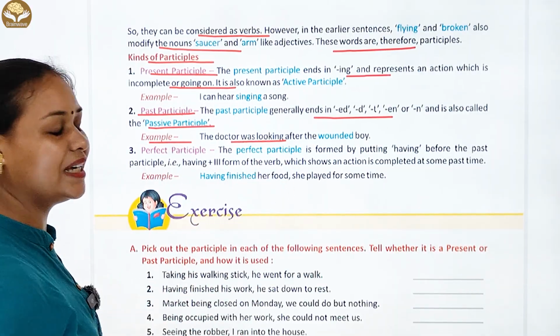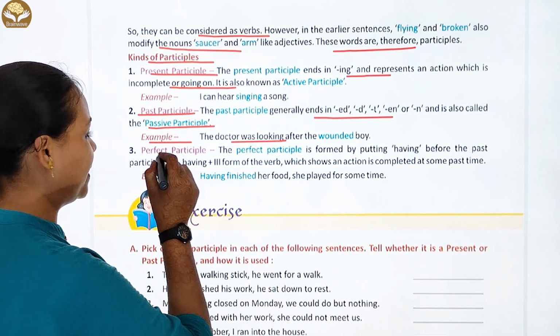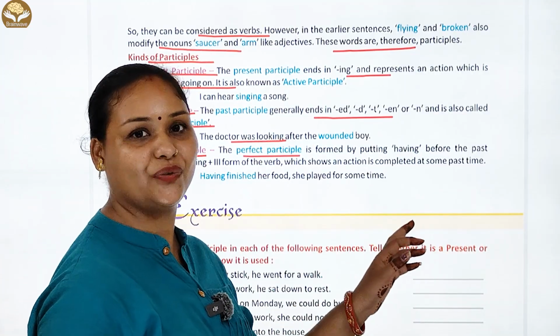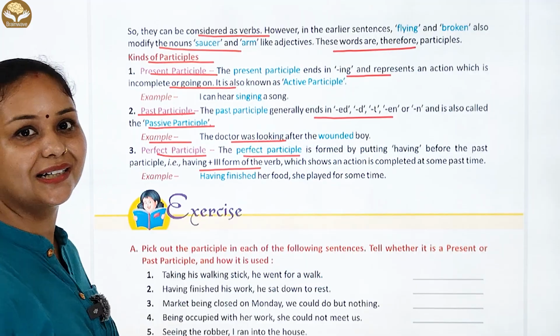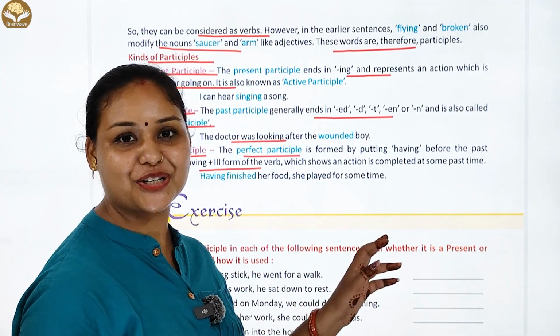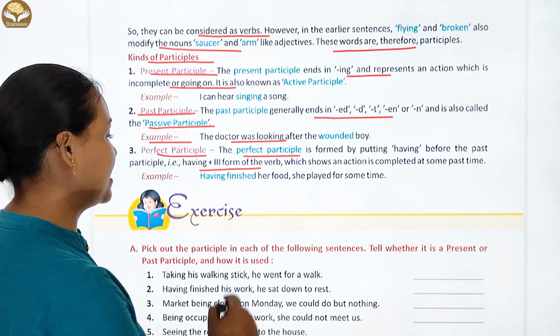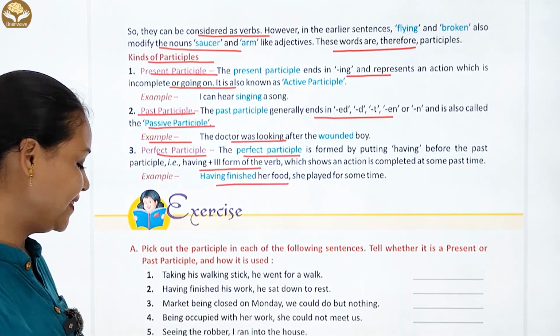Example है: the doctor was looking after the wounded boy. Next up, perfect participle. The perfect participle is formed by putting having before the past participle. That is, having plus verb's third form, which shows an action has been completed at some past time. चलिए example है: having finished her food, she played for some time.